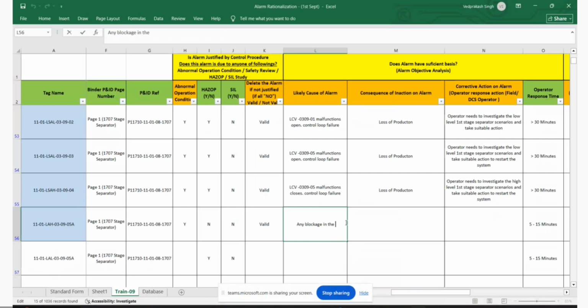Here, say any blockage in the downstream of the first stage separator outlet. First stage separator, this is about the oil outlet line, right? Yes. So any causes, there could be any causes.